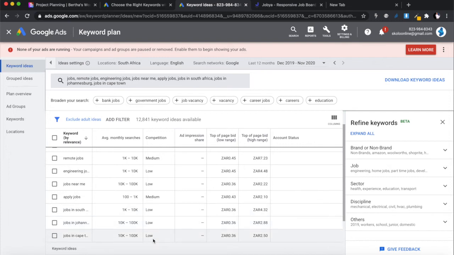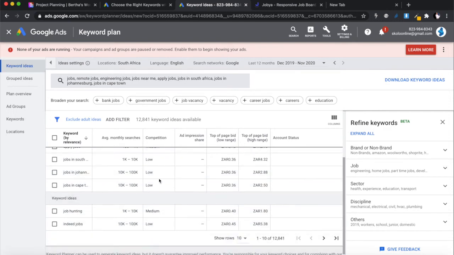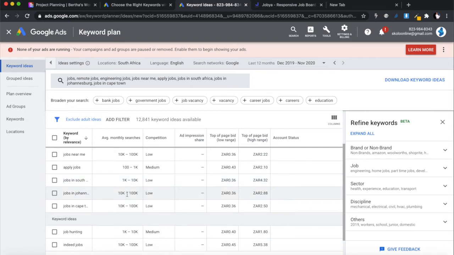competition. You see that? That's another thing. You want keywords that have got low competition, okay? Higher monthly searches. So you want a very high monthly search, a low competition, and a low price. So even though this price is a little bit higher, the competition is low, which means you have a better chance of ranking for this type of keyword. Jobs in South Africa is a bit more expensive, and even then the search is lower. You see, so you are better off targeting jobs in Johannesburg, jobs in Cape Town, than doing jobs in South Africa. You see why it's important to do